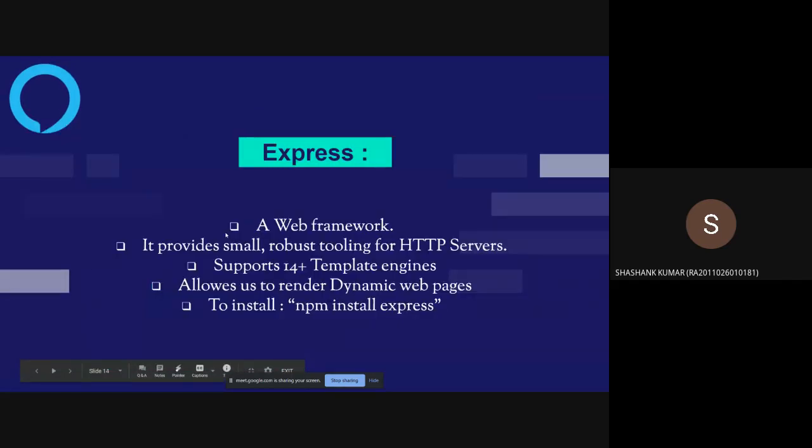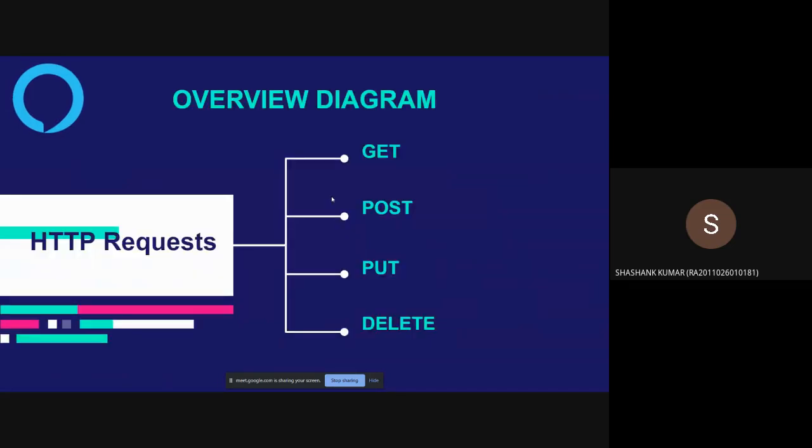So now we have already discussed what Express is. It is just a module. It provides small, robust tooling for HTTP servers. You can install it using npm install express. Now, there are basically 4 types of HTTP requests. That is Hypertext Transfer Protocol. So these are just rules and regulations, as I have already discussed. There are 4 types: the get, the post, the put, and the delete.